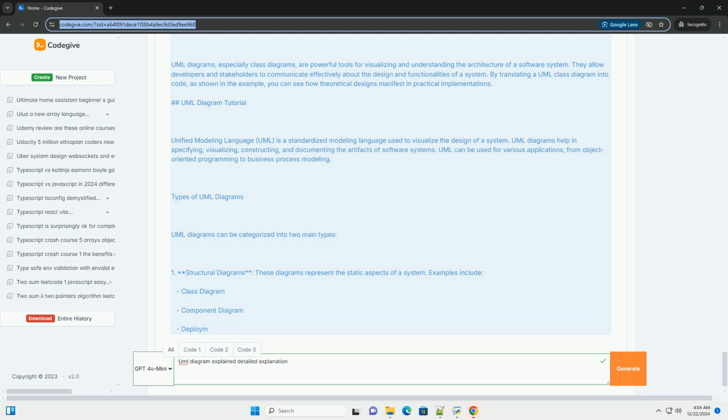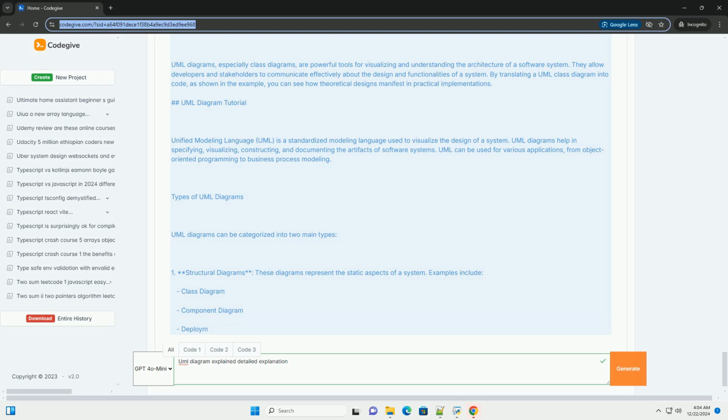One of the most commonly used UML diagrams is the class diagram. It represents the structure of the system by showing the system's classes, their attributes, methods, and the relationships between the classes. Components of a class diagram. One, class, represented by a rectangle divided into three sections: name, attributes, methods. Two, attributes, variables that hold the state of the class. Three, methods, functions that define the behavior of the class.